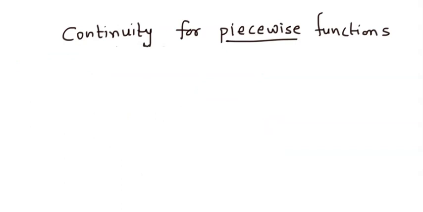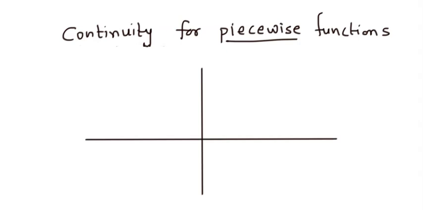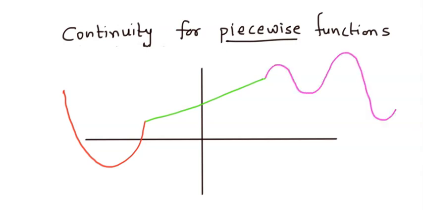I can draw a piecewise function like this. Let's say we have, so this is the y-axis, this is x-axis. Let's say this is a function that we're drawing. Let's say this is a parabola that we have, and from this point we have another function, let's say a line like this. Let's say after this we have a different kind of function like this, which is defined by some other function. So let's say this purple function is some h of x, this green function is, let's say, some g of x, and this red function is, let's say, some f of x.